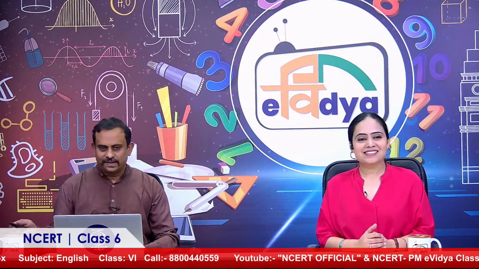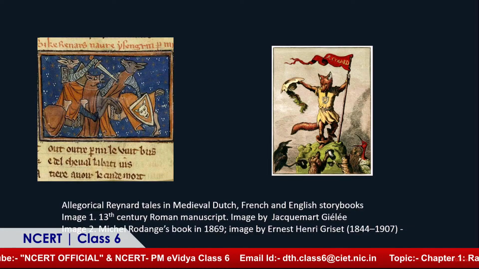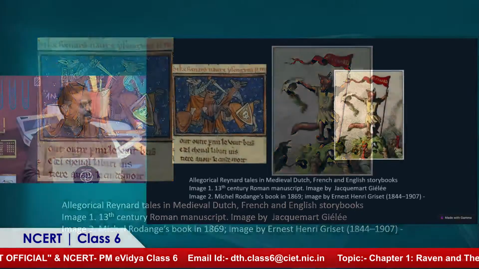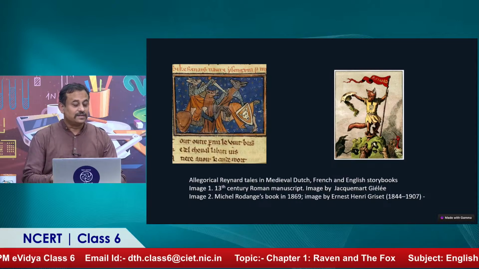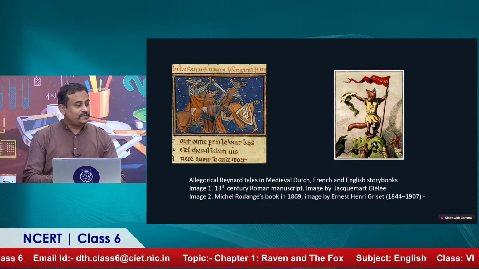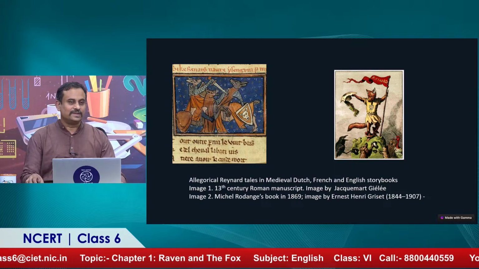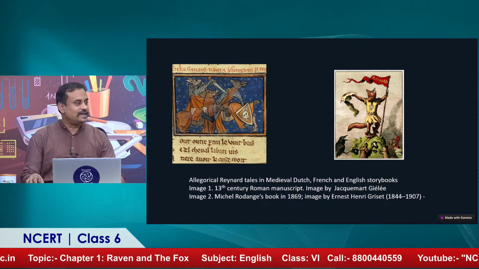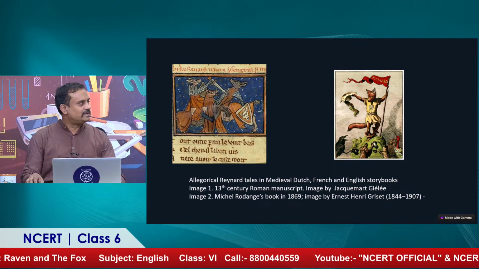So the fox is called Reynard. And these stories have circulated in Europe for centuries, for the past almost 1,000 years. In English, in French, in German, in Dutch, various cultures. So any Western European country that you go to, whether it's United Kingdom or Germany or Netherlands or France, you will find the story of Reynard the Fox.